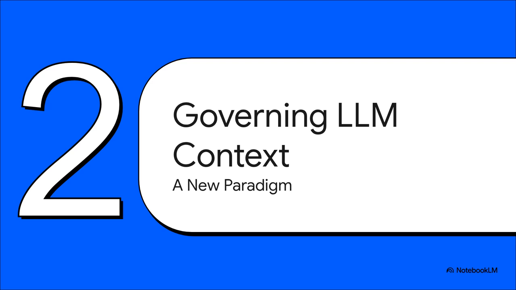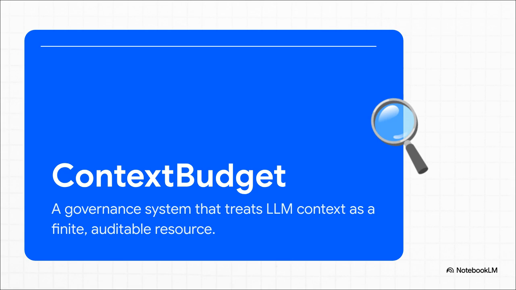Okay, so how do we actually fix this mess? Let's check out how context budget brings a totally new way of thinking to the table. And we're not talking about just a little patch here. This is a whole new paradigm for how to build these systems. So, what exactly is context budget? Well, at its heart, it's a governance system. The big idea here is to stop treating AI memory as an afterthought and start managing it like any other critical resource. It's just like a real budget, right? You only have so much money. You have rules about how you can spend it, and every single dollar is accounted for. That's the idea here, but for AI context.